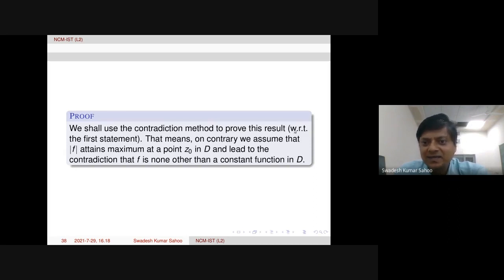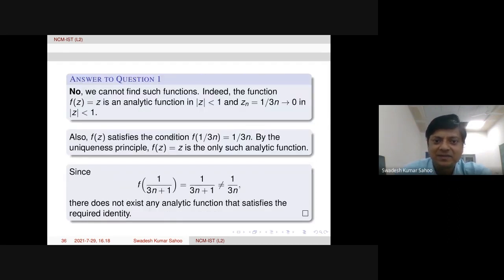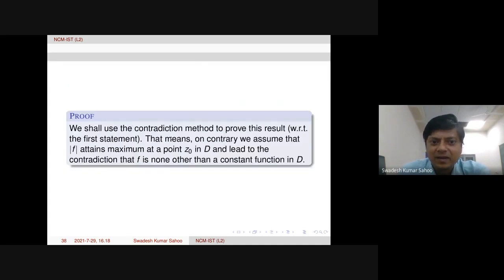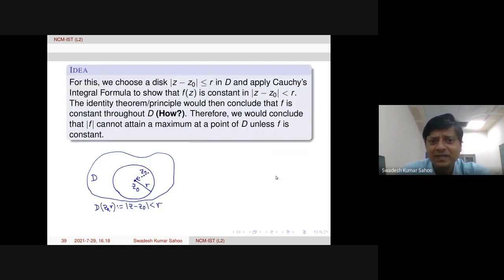Contradiction, when we say it, is actually with respect to the first statement. That means, on the contrary, we assume that the modulus of f attains a maximum at a point inside the domain, and we must arrive at a contradiction, that f is a constant function. That is the idea. So we need to apply the uniqueness principle here. For this, we choose a disk.